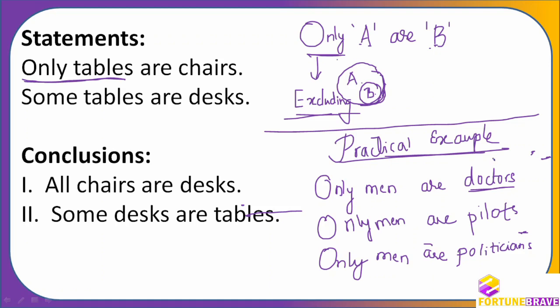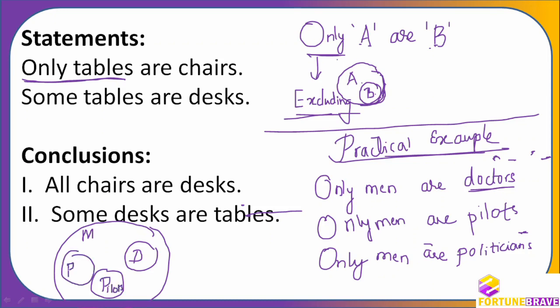Now, if I want to represent this, is it becoming clear? I can say that this whole thing is men. Then when I say only men are doctors, these are the doctors part, and there are no women who are doctors. And only men are pilots, so I can fit the pilots inside men. Only men are politicians, so I can fit all these things inside. But it doesn't mean that all men are doctors or all men are pilots or all men are politicians. Just imagine, this is a very practical example.